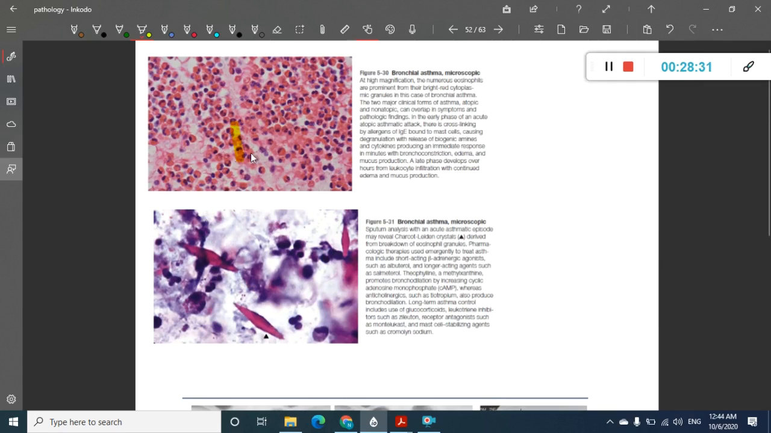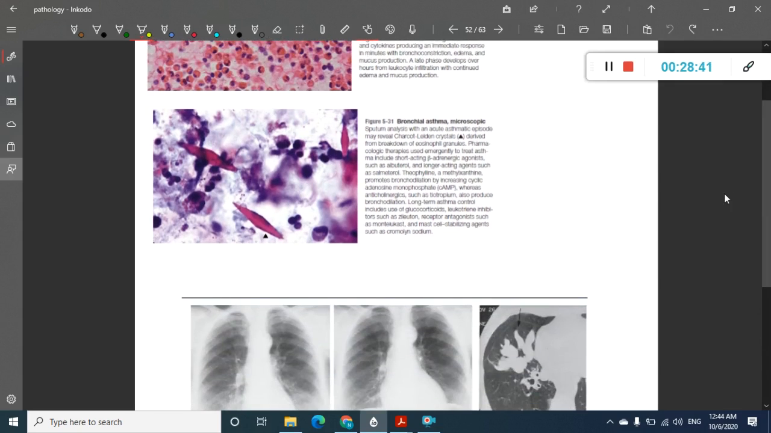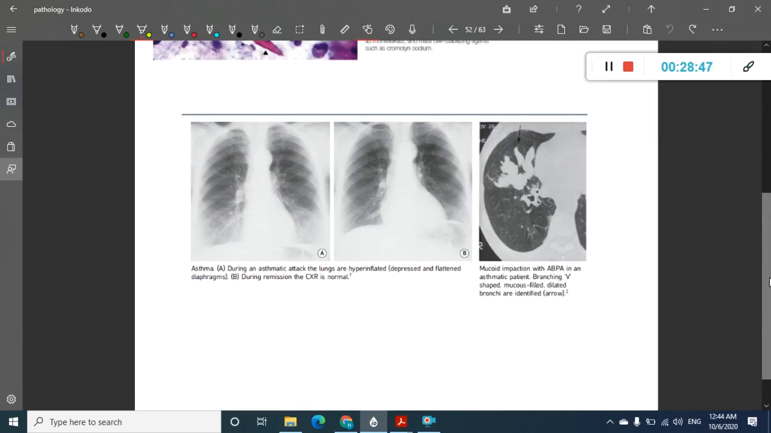See this one, spectacle shaped. This is the spectacle shaped nucleus which is seen, which is eosinophil. What are these? These are Charcot Leyden crystals which you are seeing. Then how does the X-ray look? X-ray has not much changes, it is mostly normal, but sometimes you can see hyperinflated lungs, but in most of the cases it will be normal. In the CT scan, you see this is not the asthma patient, I'm sorry, this picture is wrong. Okay, next.